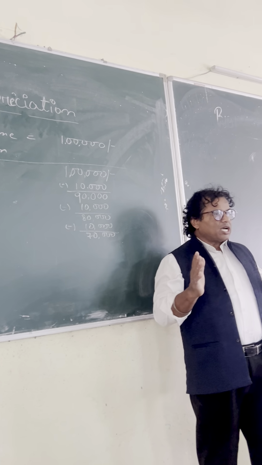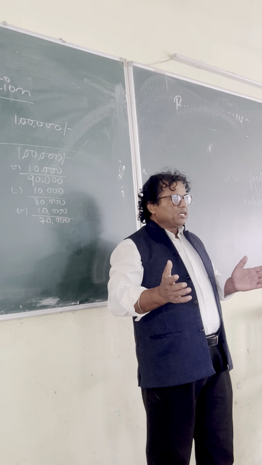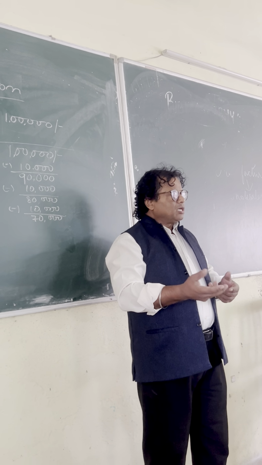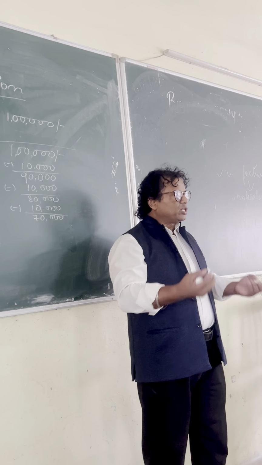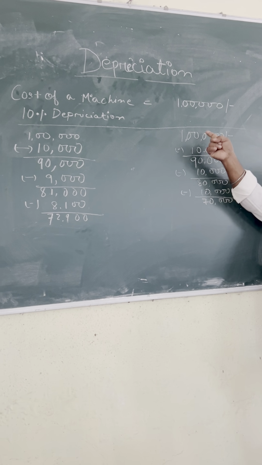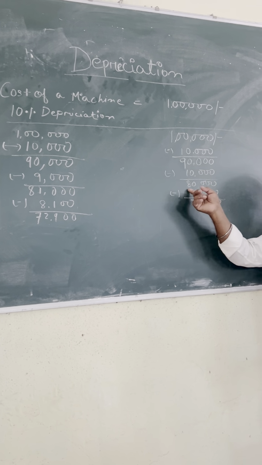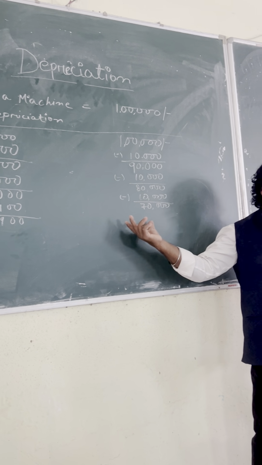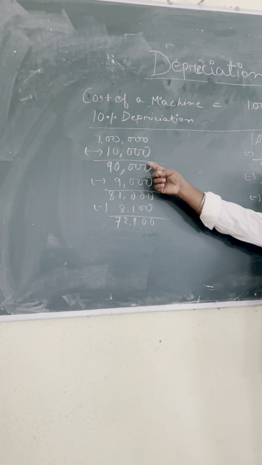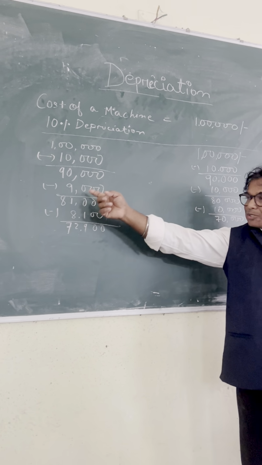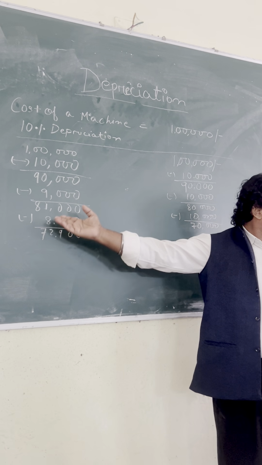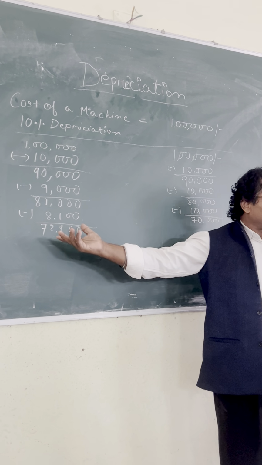The 10% there is an estimate only. As per income tax rules, as per policy of the company, that percentage is given. But whatever percentage, it may be 10%, it may be 20%, whatever may be, there are two approaches you have seen. Once you can take 10% every time on 1 lakh, every time 10,000, the same figure coming every year. And another approach, you can take 10% of 1 lakh, then deduct. You are getting 90,000, and 10% of 90,000, getting 9,000, and 81,000. 10% of 81,000, getting 8,100. So this way also one can do. So two approaches are there.